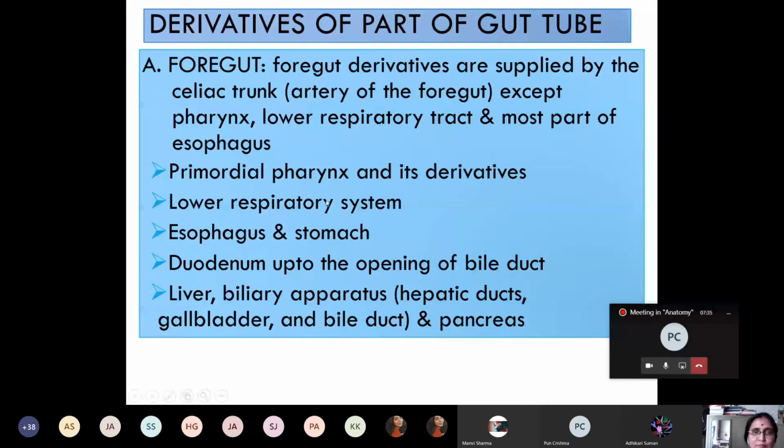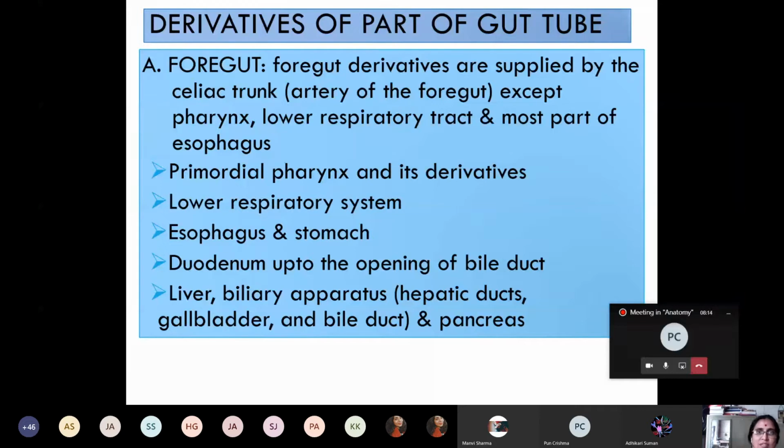Now the derivatives of foregut are the primordial pharynx and its derivatives, and the lower respiratory system, not upper respiratory, that is trachea, bronchi, lungs, then esophagus and stomach, then duodenum up to the opening of the bile duct, and the extrahepatic biliary apparatus, including the hepatic duct, gallbladder, bile duct, liver also, and the pancreas, which is both an endocrine gland and an exocrine gland. So these all are the derivatives of foregut.